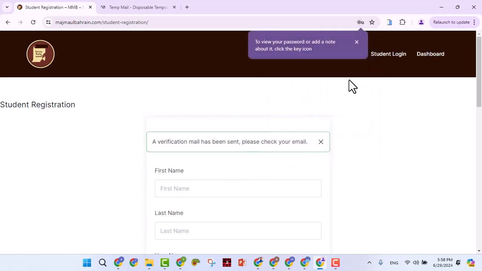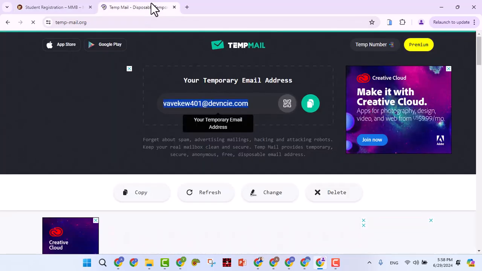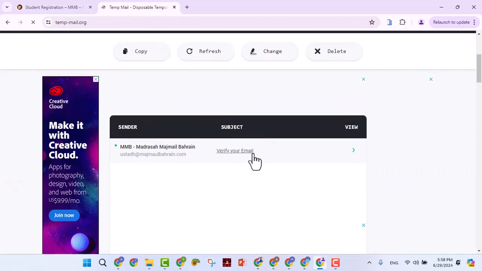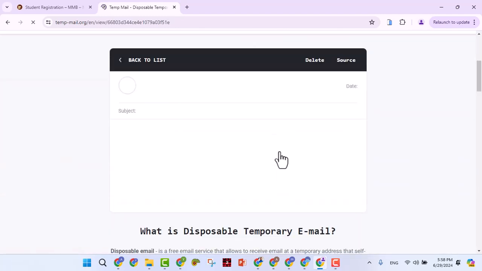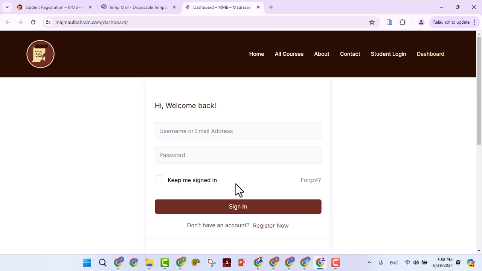So when you click on register, then a verification email will be sent to your email. So you go to the temp mail and wait for it. You can see this is here. Click on it. Then you click on this verify email button. The email will be verified. You can see it's not verified.